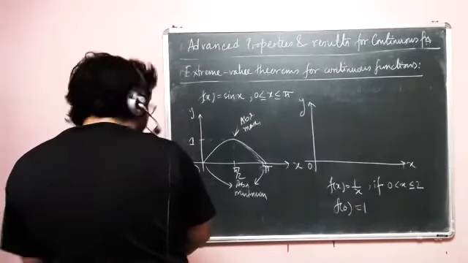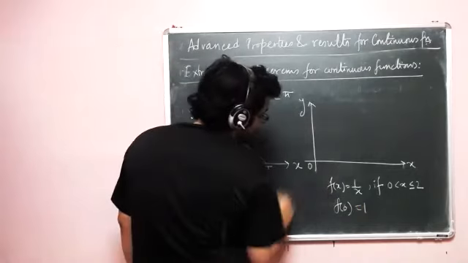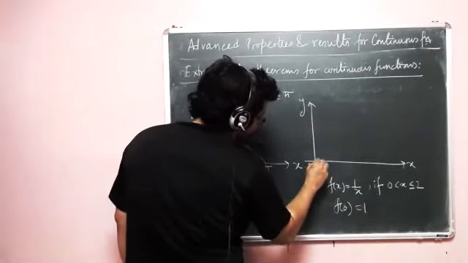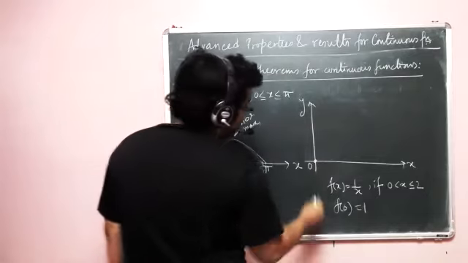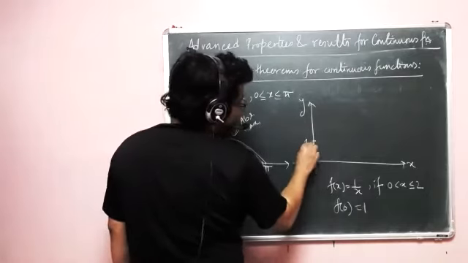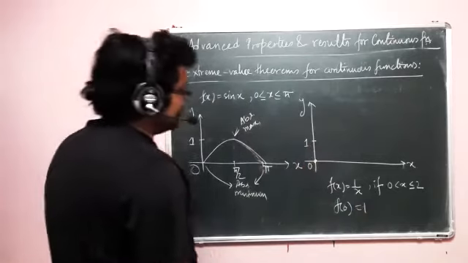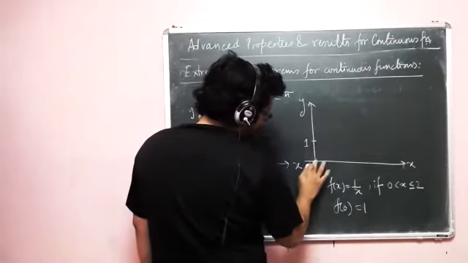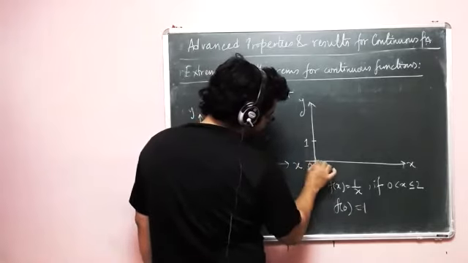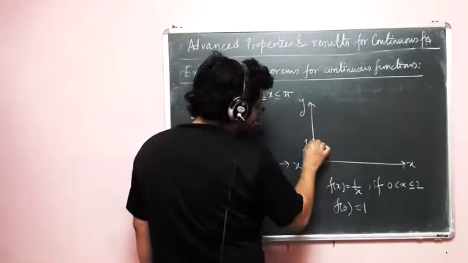All right. So f(0), this point is 1. So let's say this is 1. So this is one point that we have here.